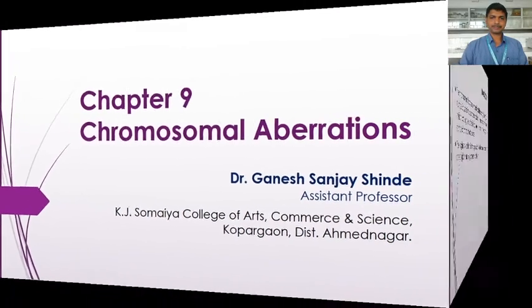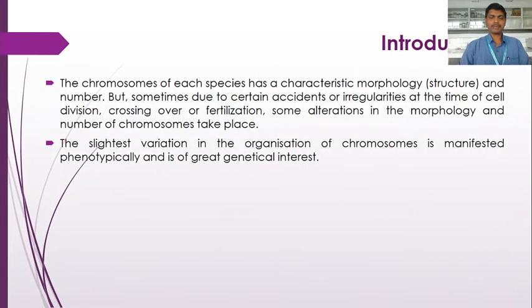Here, the chromosomes of each species have a characteristic morphology, that is, structure and number, but sometimes due to certain accidents or irregularities at the time of cell division, crossing over or fertilization, some alterations in the morphology and number of chromosomes take place. So the irregularities or accidents at the time of cell division, crossing over or fertilization are responsible for the alterations in the structure and the number of chromosomes.